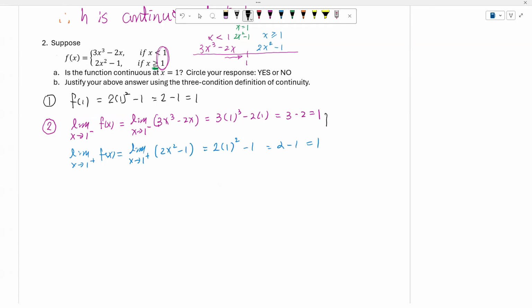So we find that the limit from the left and the right of f of x equals 1. So the limit exists, and the limit as x approaches 1 of f of x equals 1.